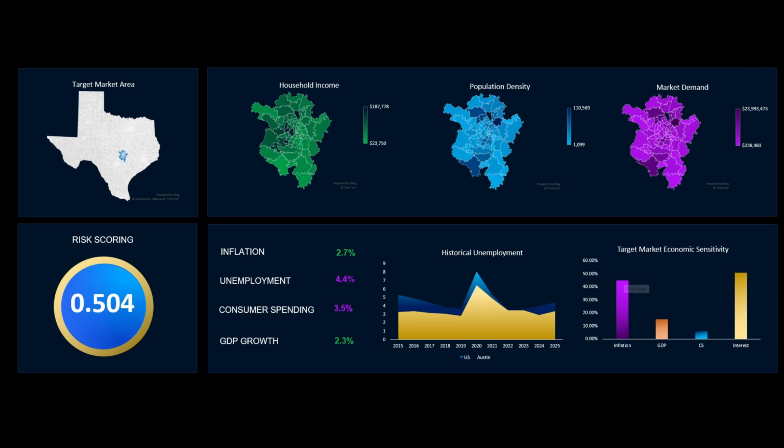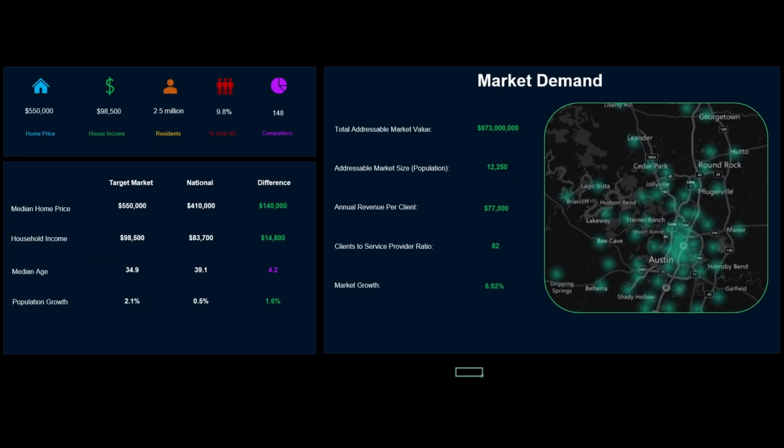And what this means ultimately is that the toll that any of these numbers take on the Austin economy is roughly only around half as compared to the national averages, which is a very good thing. So if inflation's high, it only impacts Austin 44.9% as much. If interest rates spike up, the area is only affected by 50% as compared to the national average. Over here is the risk scoring. This is really the crux of the whole thing. I'll get to this in just a minute. I'm going to go through the demographics tab.